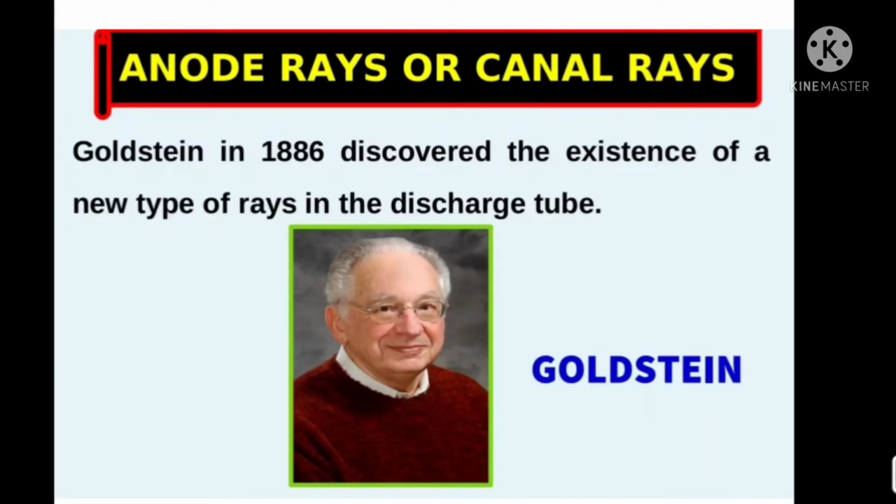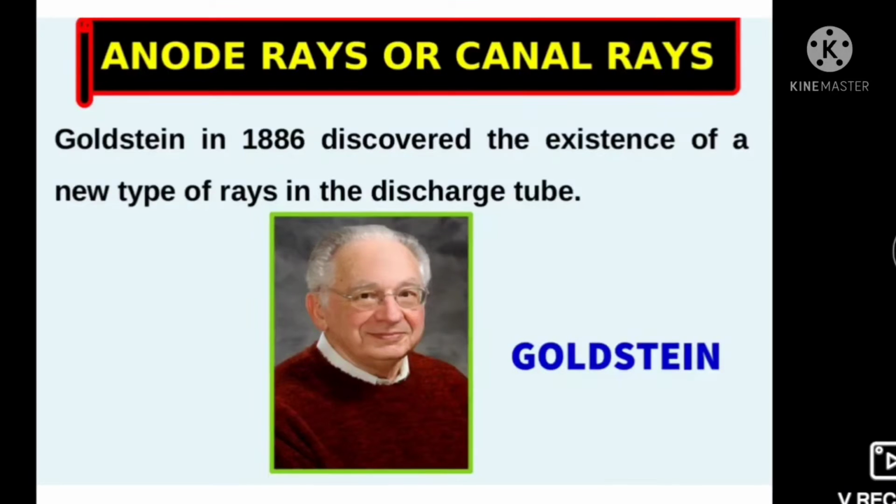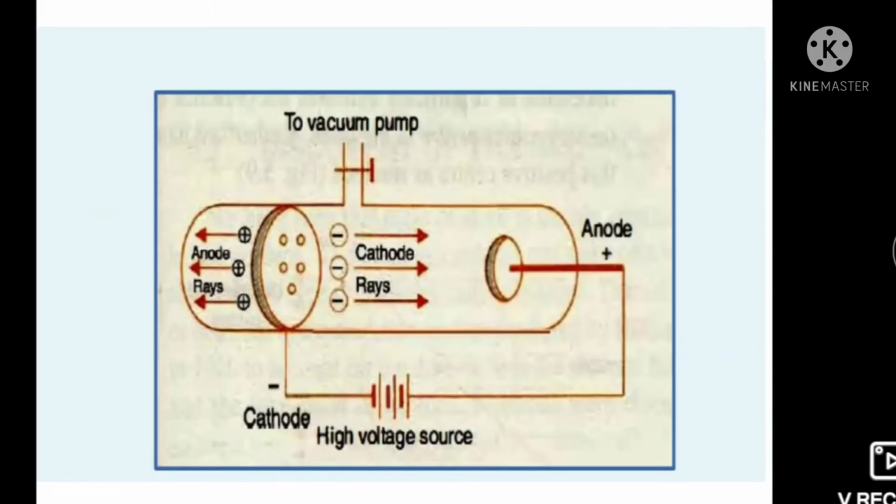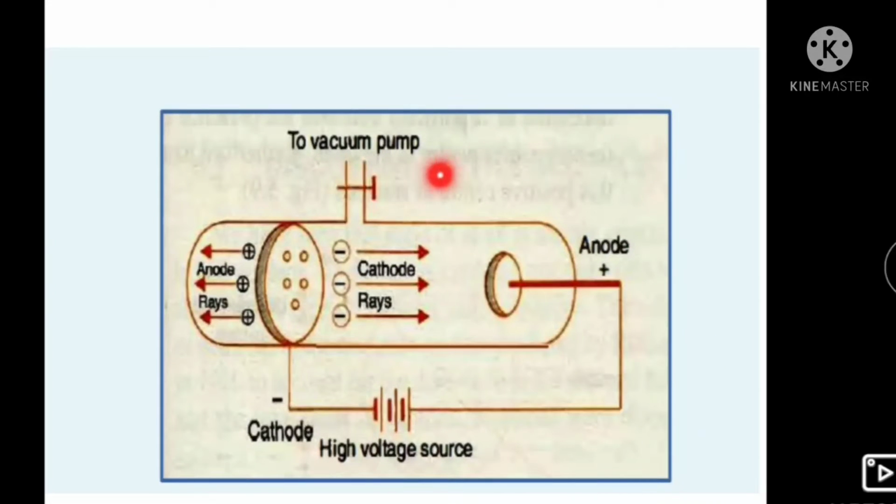In 1886, Goldstein was able to show the presence of positive rays while carrying out experiments with discharge tubes containing perforated cathodes. Perforated cathode means cathodes with holes. He observed that some new type of luminous rays were passing through the holes in the cathode. These rays were moving in the direction opposite to that of the cathode rays. This is the discharge tube containing a perforated cathode.